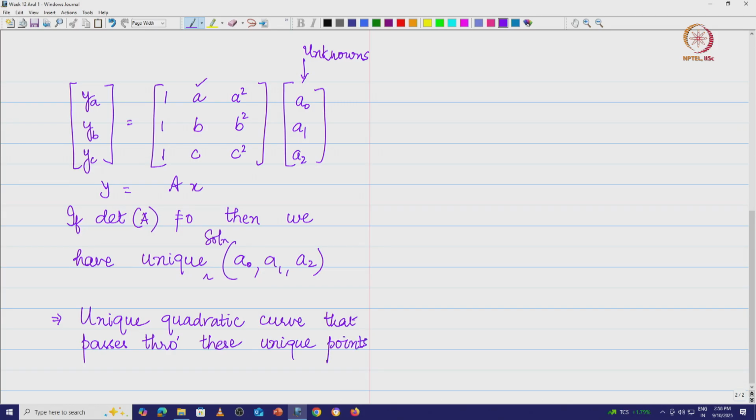What are the points? A comma B comma C, taking values YA, YB and YC respectively.